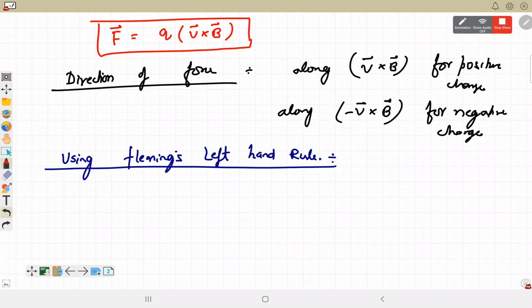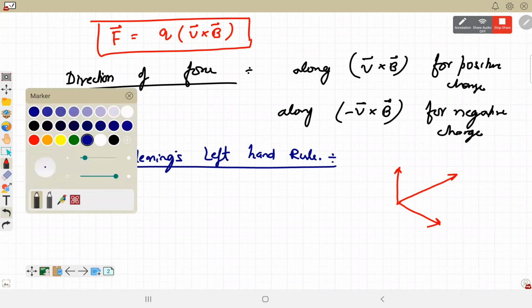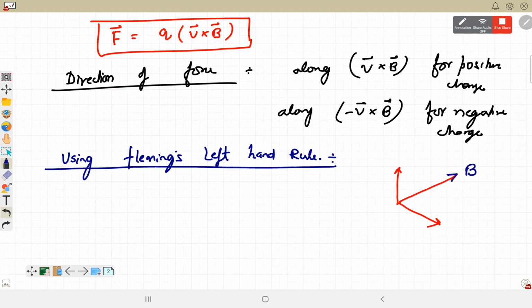In Fleming's left hand rule, we take the first three fingers perpendicular to each other: thumb, index finger and the middle finger. If we take the first three fingers in the same order, starting from the index finger, index finger is in the direction of magnetic field. Middle finger is in the direction of velocity for positive charge, or it should be opposite to velocity for negative charge.